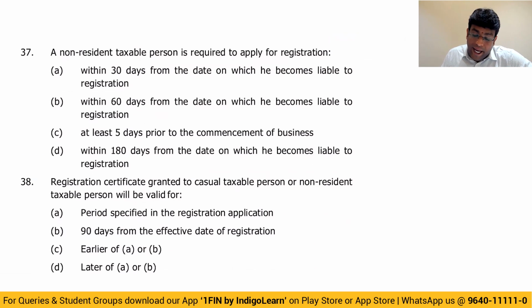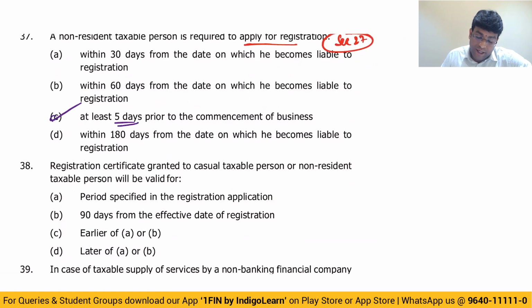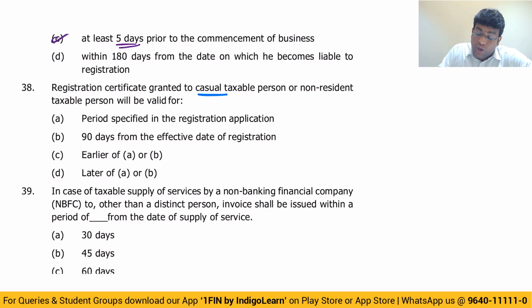Next question, guys. An NRTP is required to apply for registration when? As per Section 27, a CTP or NRTP must apply for registration at least 5 days prior to commencement of business. So the answer is option D, at least 5 days prior to commencement of business. Next. Registration certificate given to a CTP or NRTP, how long is it valid, guys? Period specified in the application or 90 days, whichever is earlier.